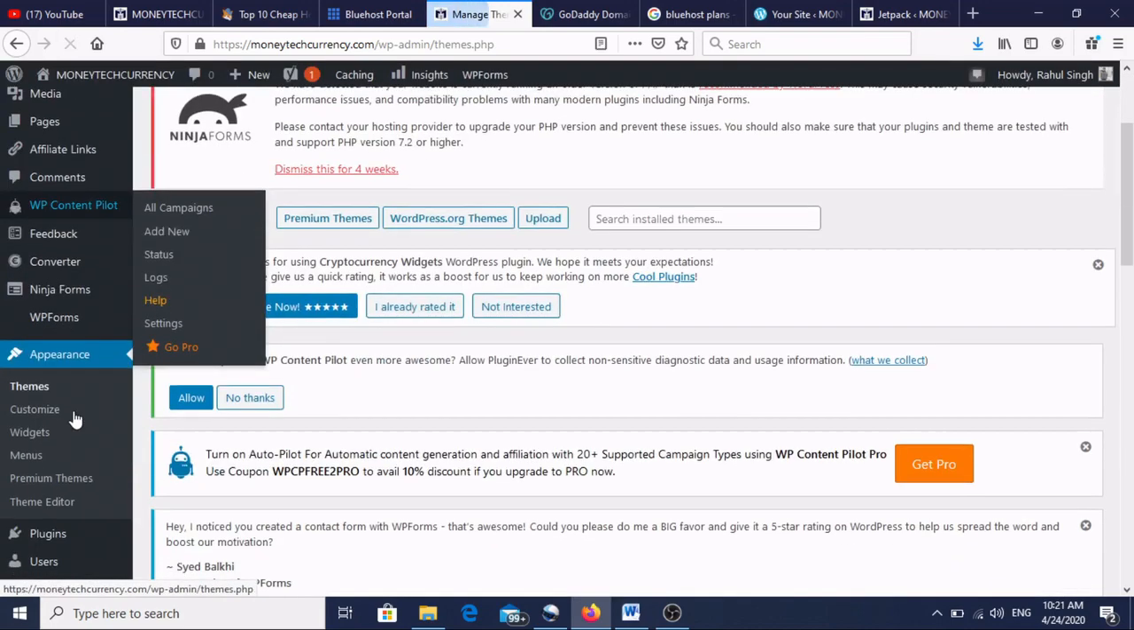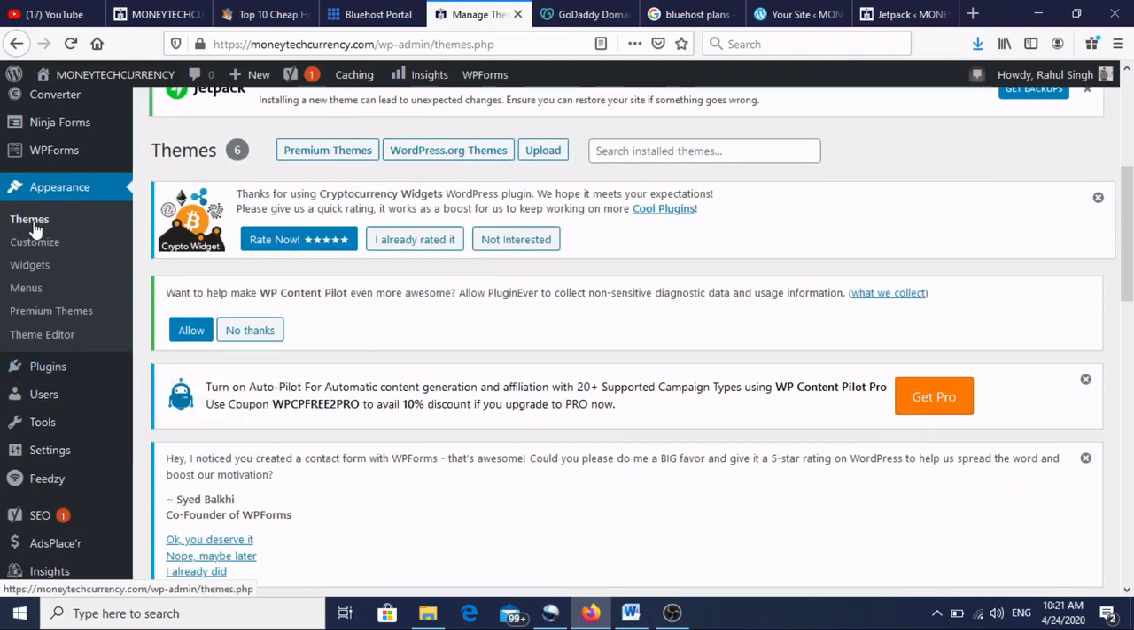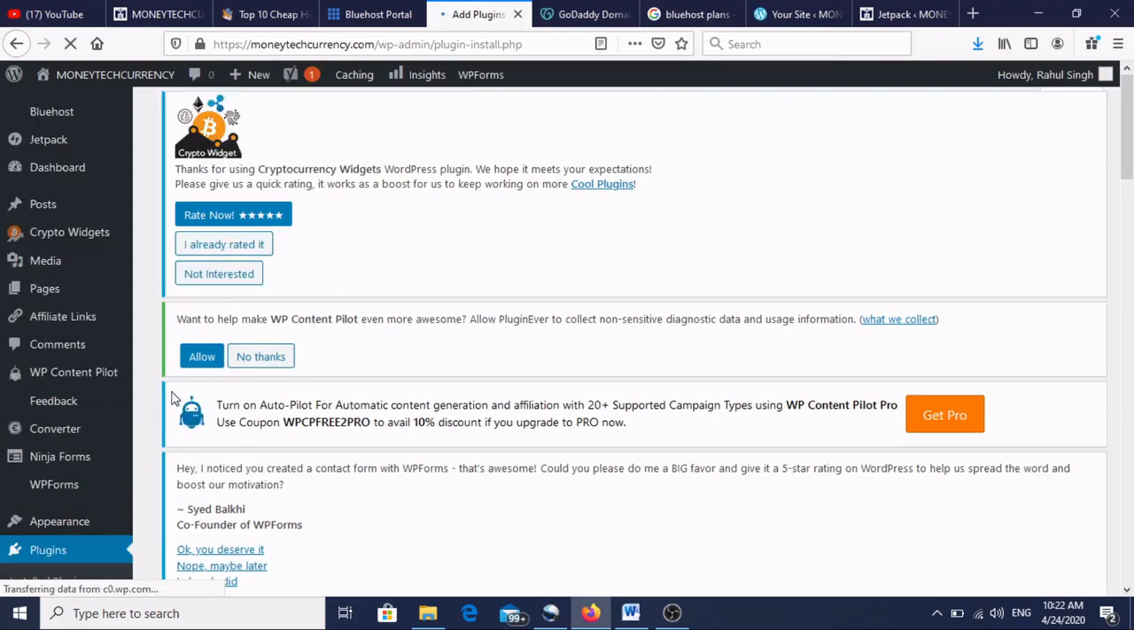Okay, under appearance, here we have seen the themes, customize, widgets. If you customize, that option is also available. Now, after choosing the theme, plugins are very important, because of the widgets I have shown you, like the currency converter. I will give you one example. So plugins, add new. I am showing you how you can do add new.